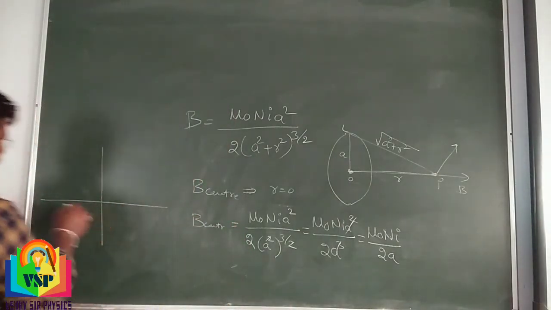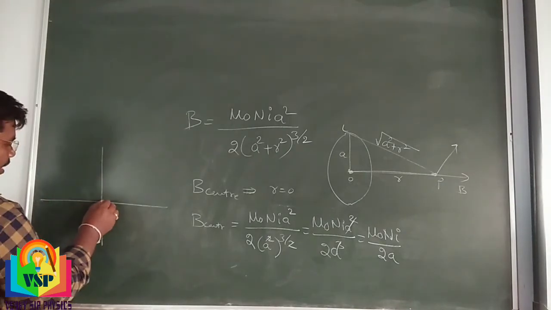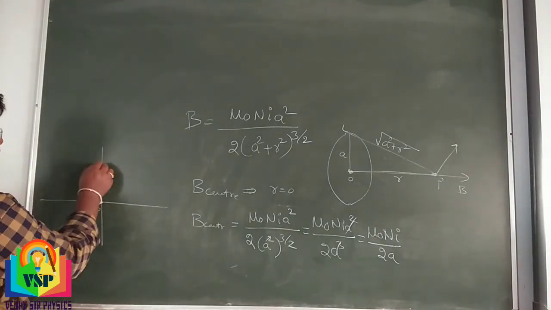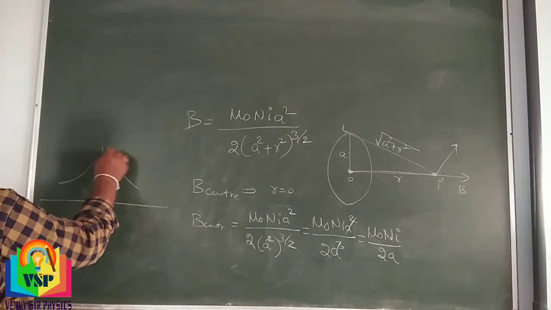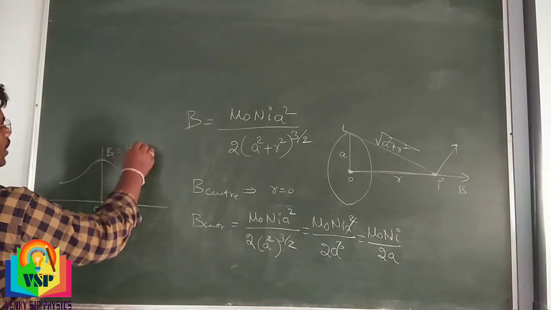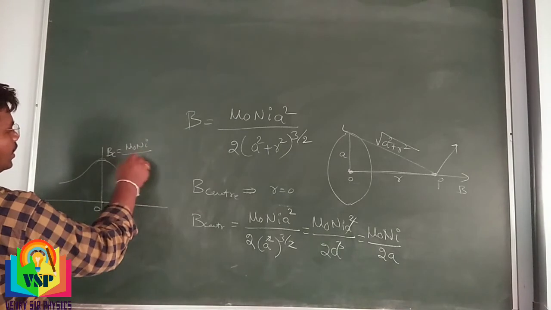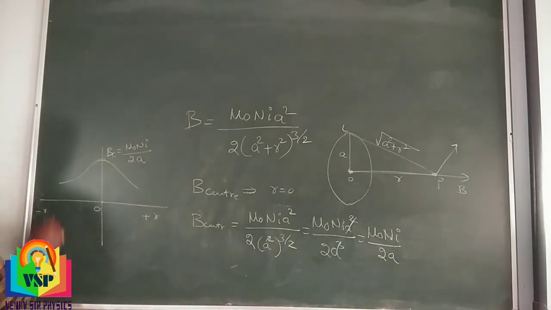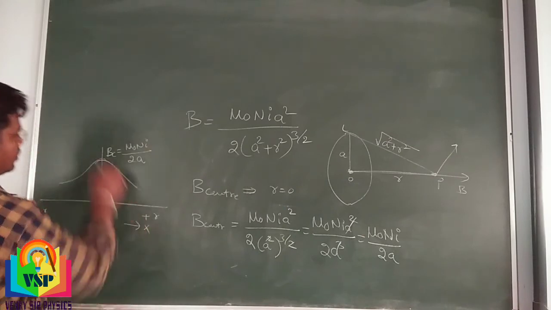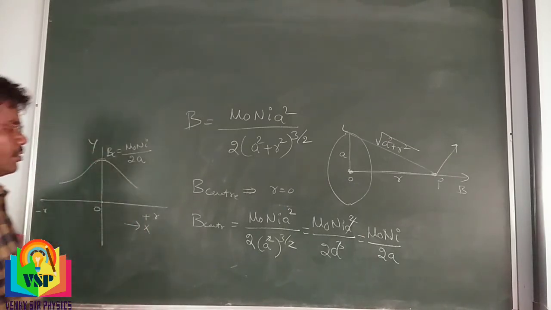For the graph, at the center of the circular current carrying coil, we can get the magnetic field at the center. B_C is equal to mu naught N I divided by 2A. This is plus r, this is minus r. This is the x-axis, y-axis.